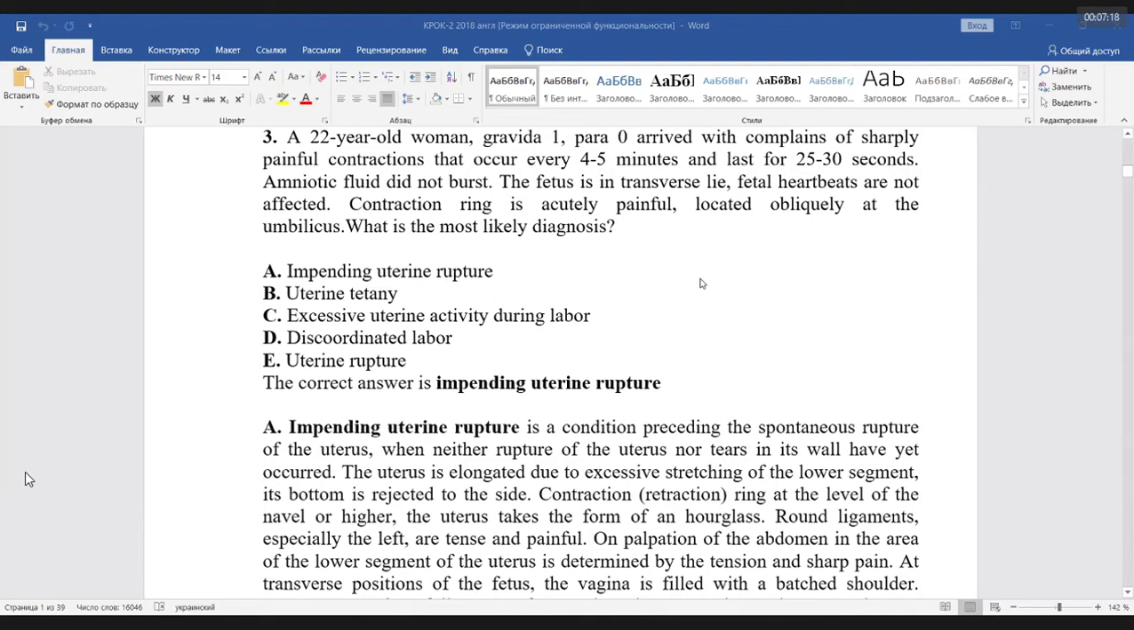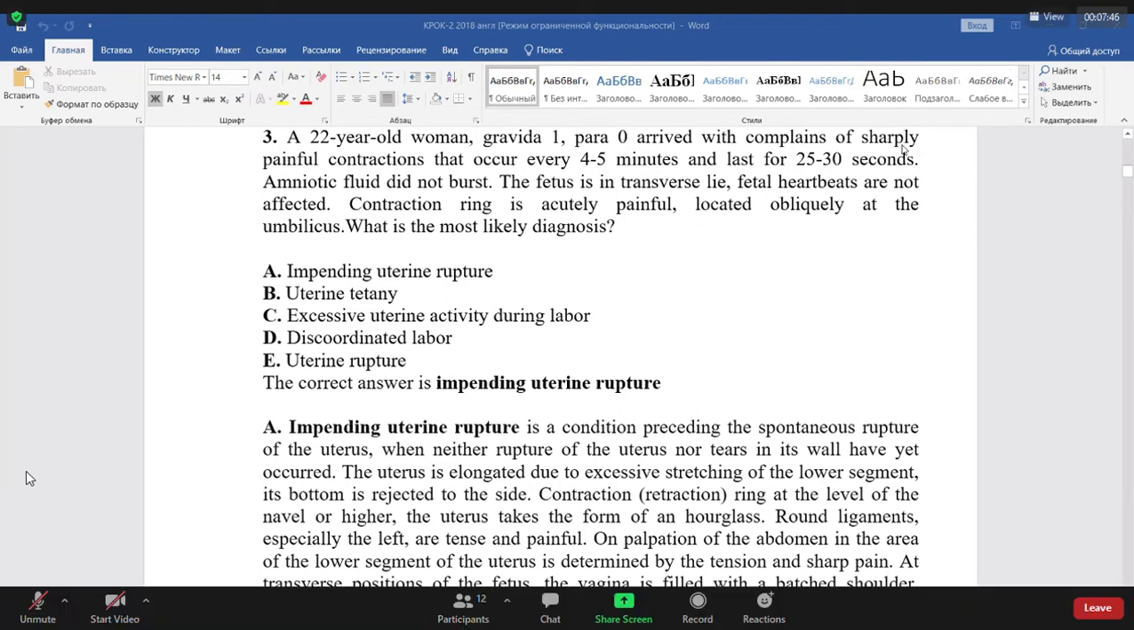Impending uterine rupture. Do you remember somebody asked me about the impending uterine rupture? It means risk of the uterine rupture. What are the signs of this uterine rupture? Can you tell me in this test? Teacher, like a uterine contraction ring, very painful during contraction. No, it's not an evident sign. No, maybe pain, sharply painful contractions.